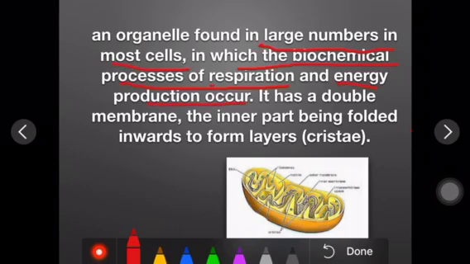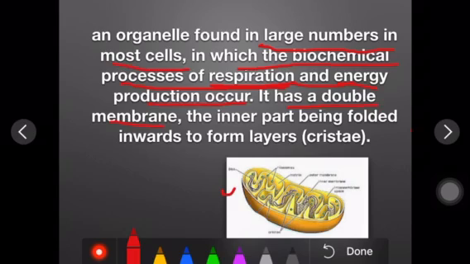Please emphasize this word, respiration, where the oxidation of glucose takes place. So oxidation of glucose will form what? Energy. And this will be done by whom? Mitochondria.